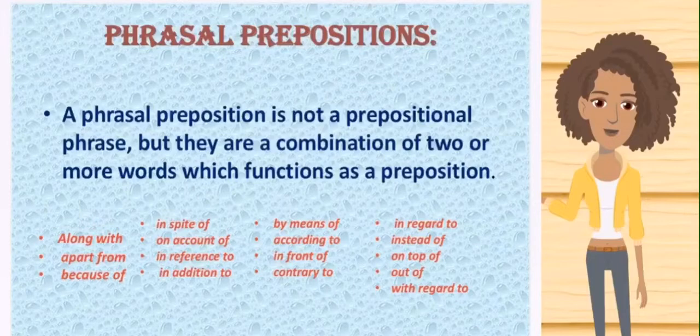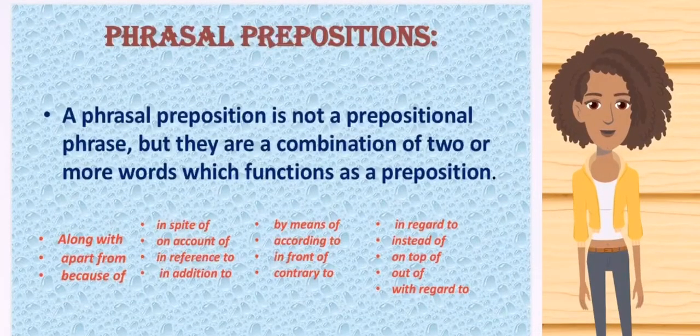The first one is along with, apart from, because of, in spite of, on account of, in reference to, in addition to, by means of, according to, in front of, contrary to, in regard to, instead of, on top of, out of, with regard to.